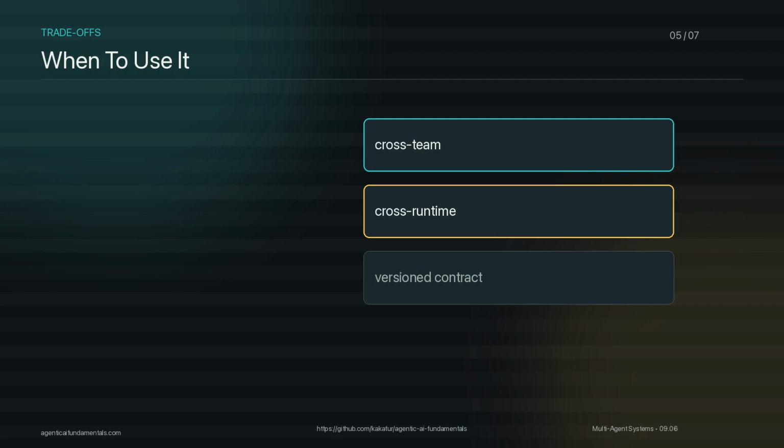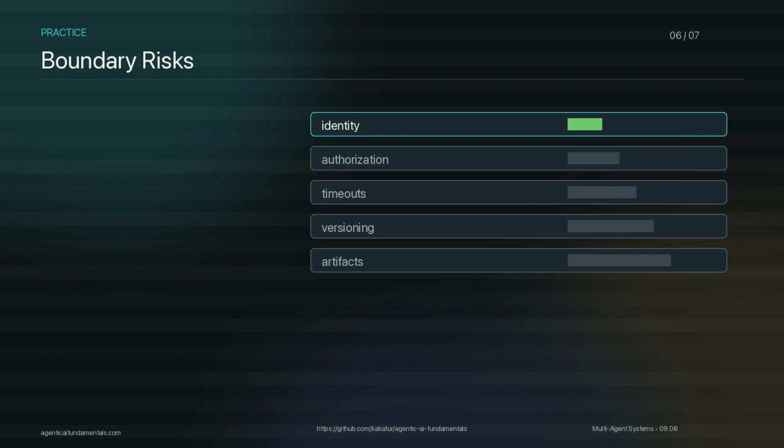The cost of A2A is operational surface. You need identity, authorization, retries, timeouts, compatibility, and task lifecycle handling. Add that surface when the boundary is worth it. Once tasks cross an agent boundary, normal distributed system concerns appear. Who is calling? Is the caller allowed to request this skill? How long should the remote agent work before the caller gives up? Versioning also matters. An agent card is a contract, and contracts change. If the remote agent changes the skill name, input mode, or artifact shape, callers need a compatibility story.